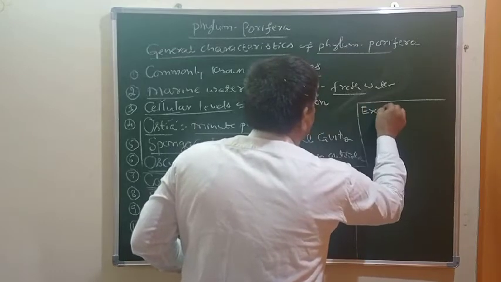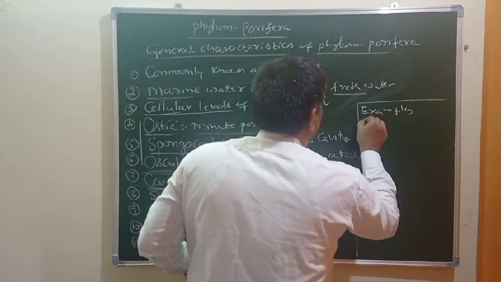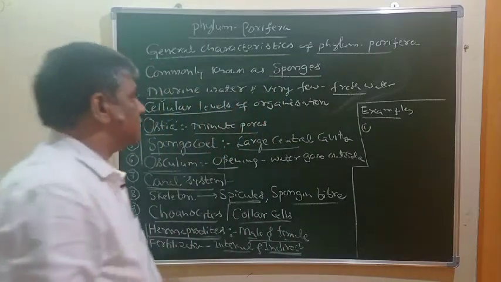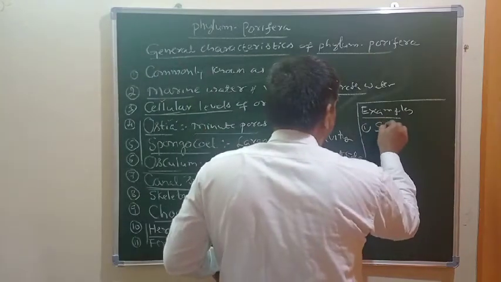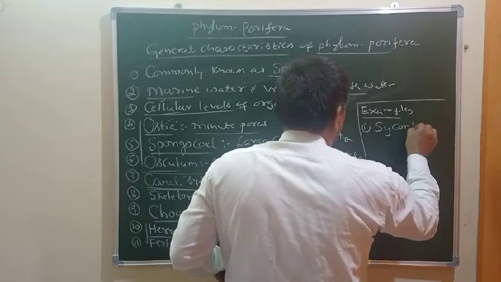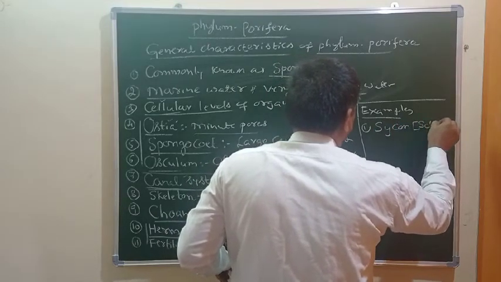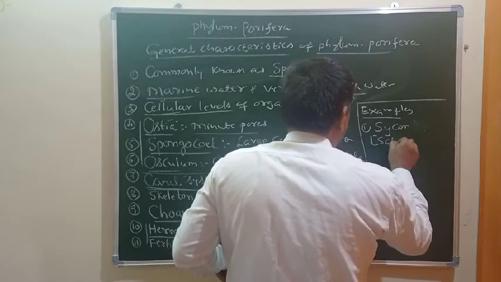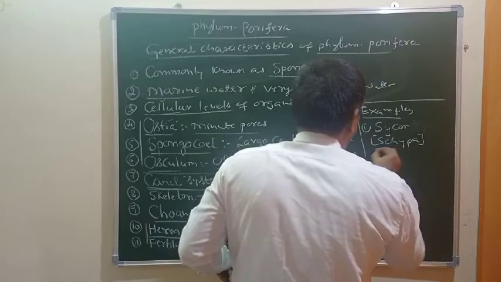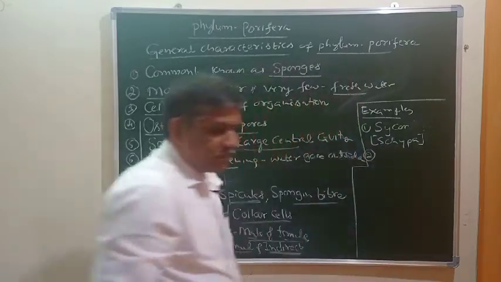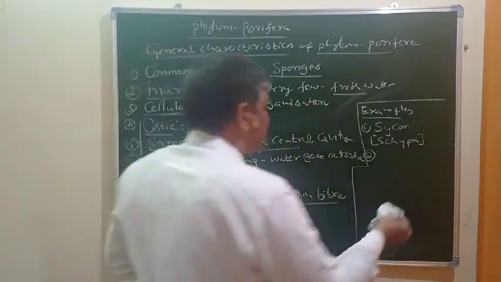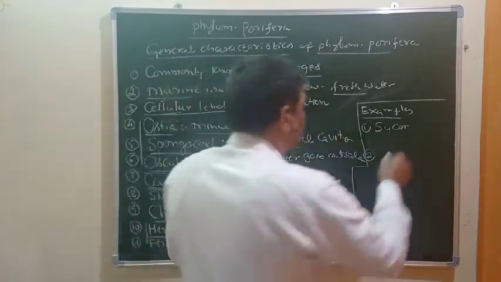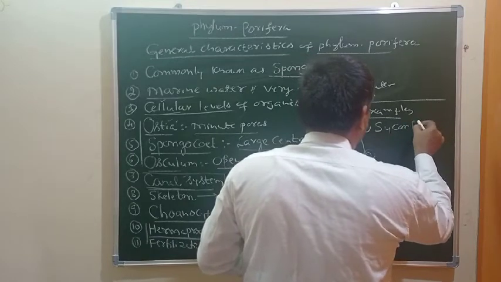Here are some of the important examples. One is called Sycon or Scypha.